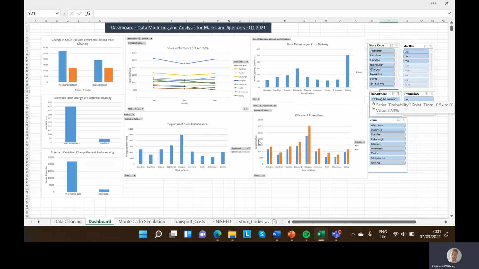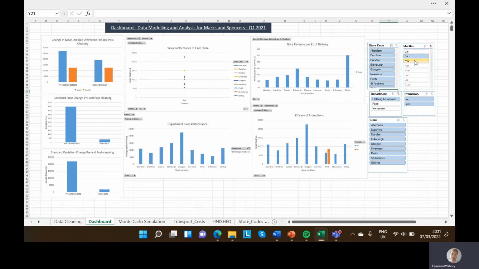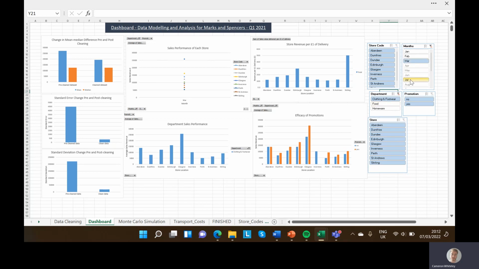Now this is based on average sales revenue rather than sum, because the split between yes promotion and no promotion is not 50-50, so some would have been inaccurate or inappropriate, so that's why I'm using average. It's a bit more accurate. So overall, clothing and footwear promotions are good, generate extra revenue in every department, and that's true across January. February, no one really used them apart from Perth, but it worked. And then March, again, everyone that did them seemed to benefit and gain extra revenue from them.